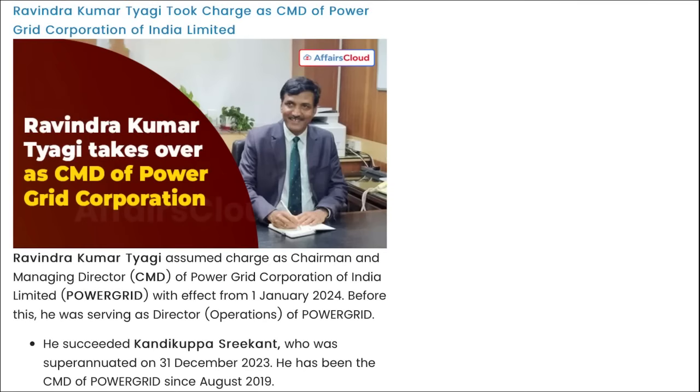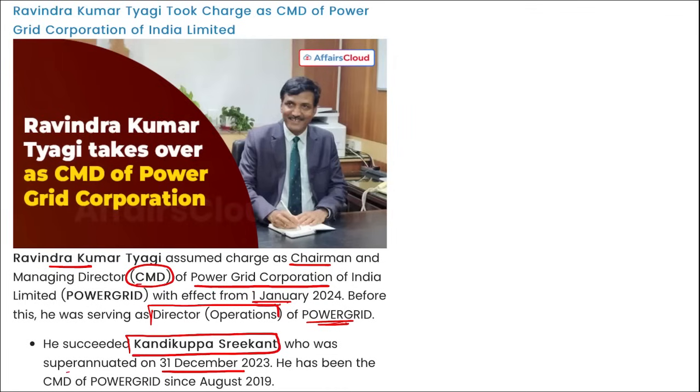He has assumed, here you can see in the picture, the charge as the chairman and managing director of Power Grid Corporation of India Limited with effect from 1st of January. Before this, he was serving as the director of Power Grid. He will succeed whom? Kandikuppa Shrikant, who has superannuated on 31st of January, and he has been the chairman and managing director of Power Grid since August 2019.